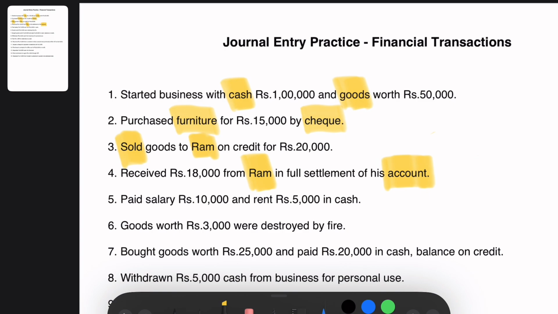Paid salary rupees 10,000 and rent 5,000 in cash. Now see here, this is a real account transaction. Cash of 15,000 is going out in the form of salary and rent. Now rent and salary are expense accounts. As per the golden rules of accounting, under nominal account, we are supposed to debit the expenses and credit the incomes and gains.